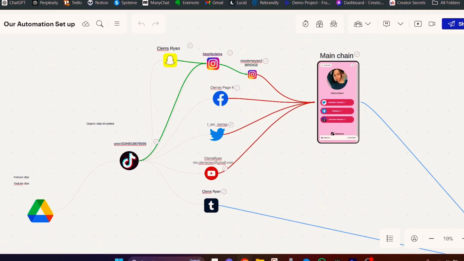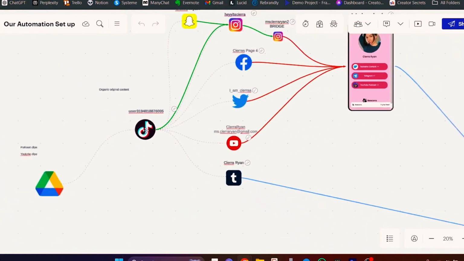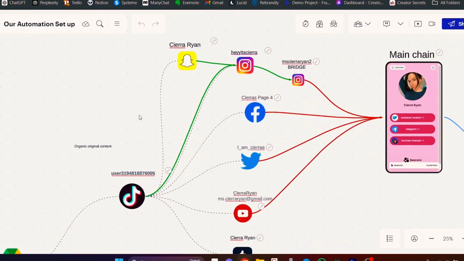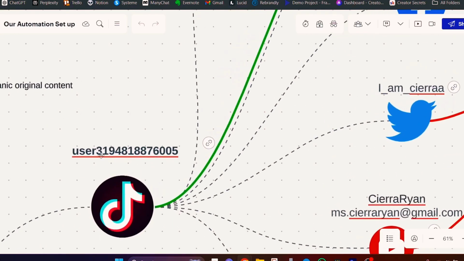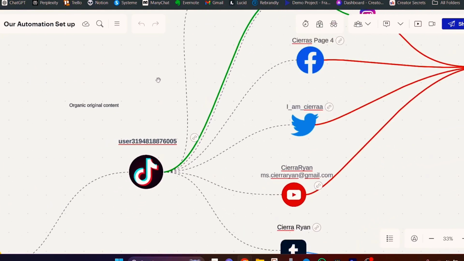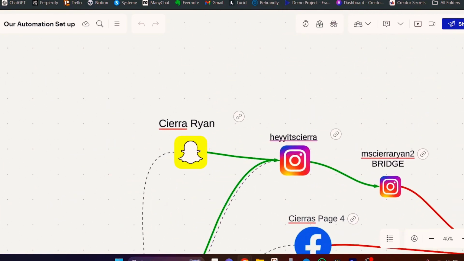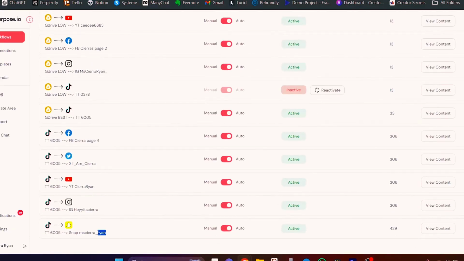So if I bring the mind map back on the screen right here, we're going to see each one of these connections reflected inside of repurpose.io. If we look at this TikTok account, it's the user ending in 6005, and we can see that that 6005 account is going to this Sierra Ryan Snapchat account. So if I look at repurpose on here, we can see that connection right here. TikTok 6005 is going to this Snapchat Sierra Ryan account right there.